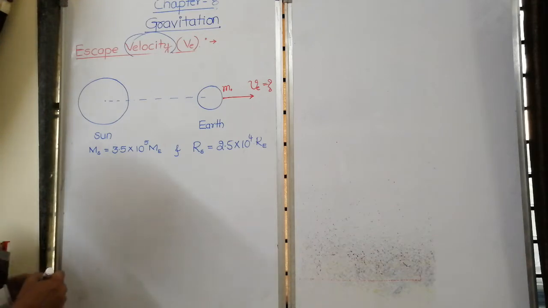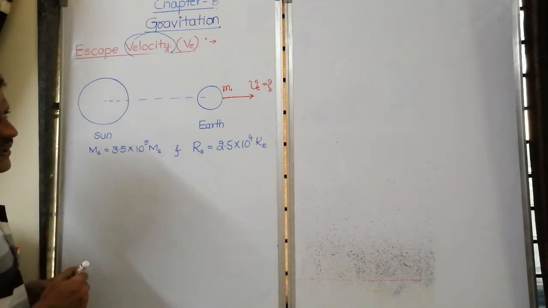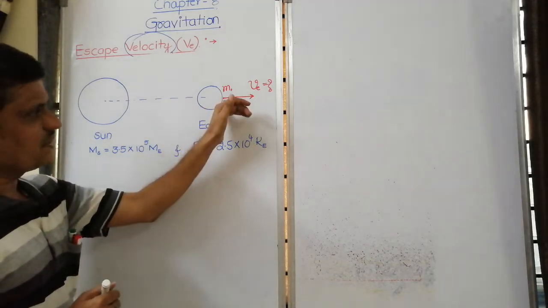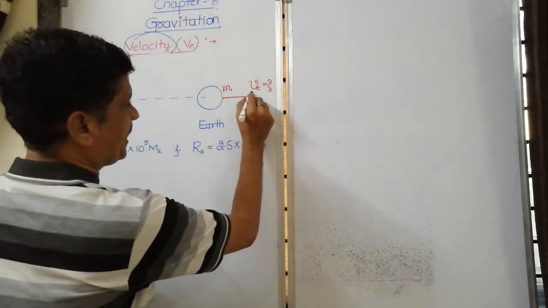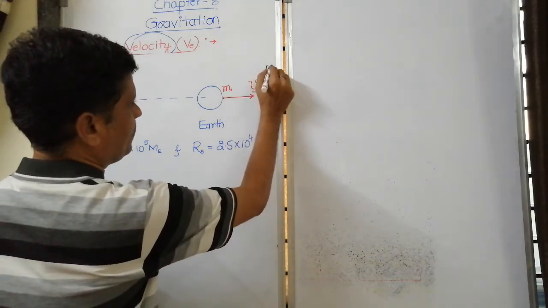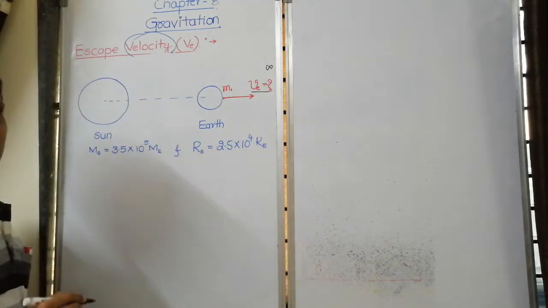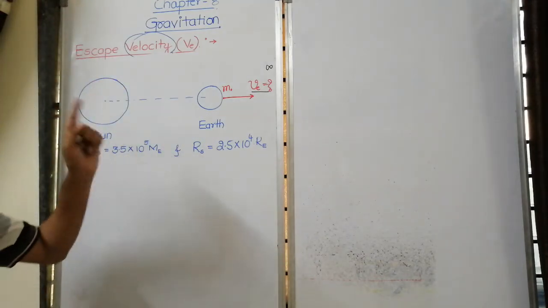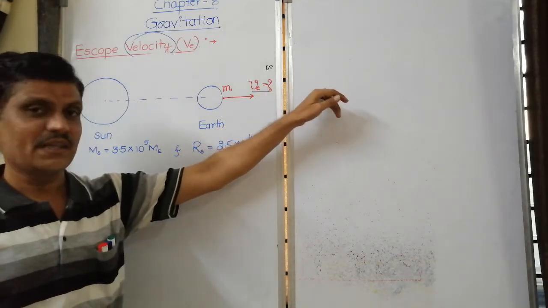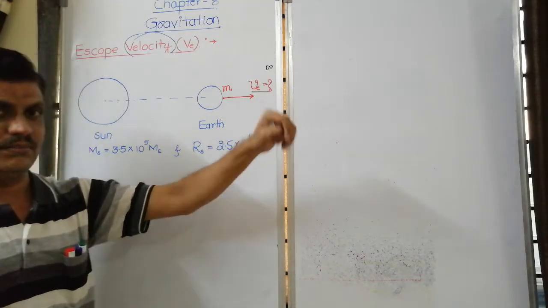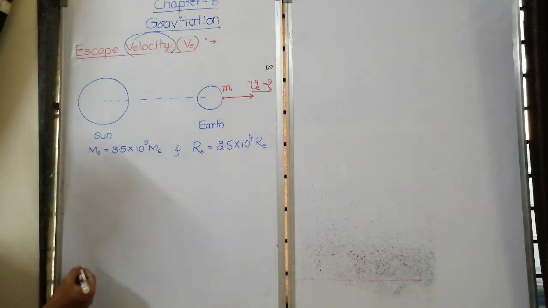See, once again, to find this kind of velocities, we are using the law of conservation of energy. As you know, to find the escape velocity, we have to send the particle to infinity. At infinity, we are considering velocity becomes 0 and potential energy becomes 0, that is, the field becomes 0.